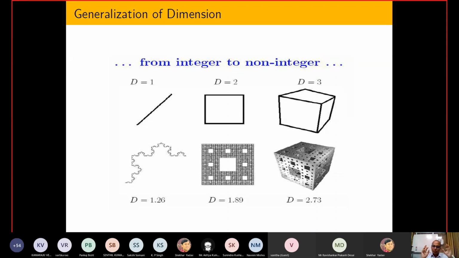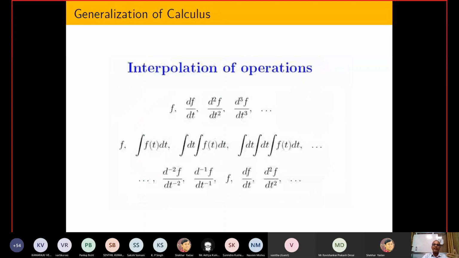It is possible to show that there are several natural things that do not require integer dimension to pack them, and these are called fractals, and due to that reason fractional dimension comes into the picture. So integers became non-integers, and dimension became fractional dimension, which is called fractals.